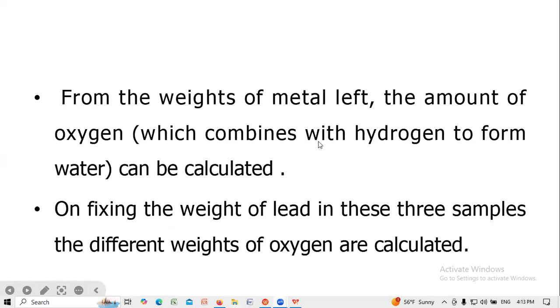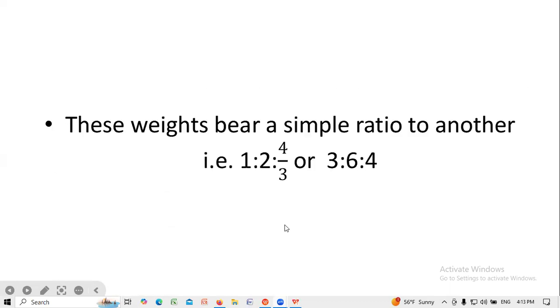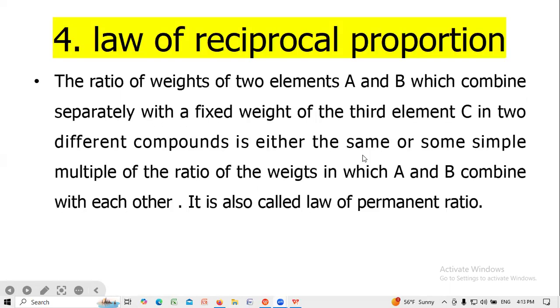From the weight of the metal left, the amount of oxygen which combines with the hydrogen to form water can be calculated. On fixing the weight of lead in these three samples, the different weights of oxygen are calculated. These weights bear a simple ratio to one another, that is 1:2:4/3, or 3:6:4.